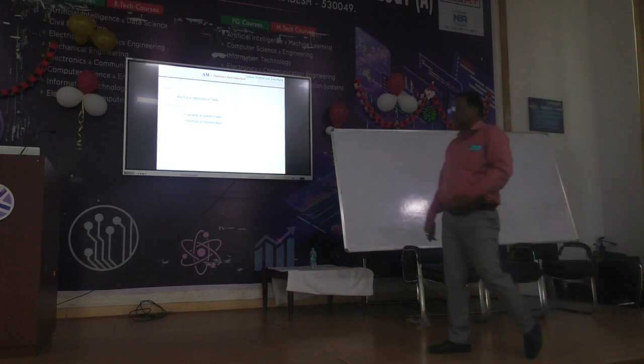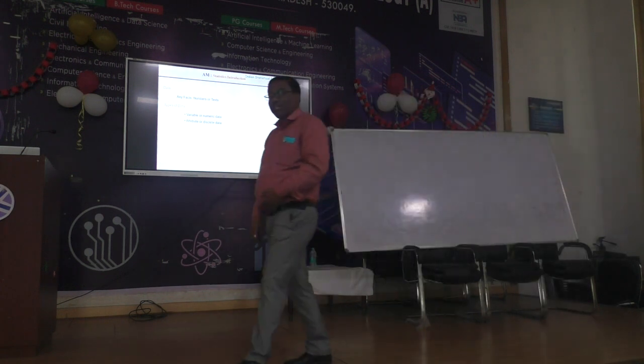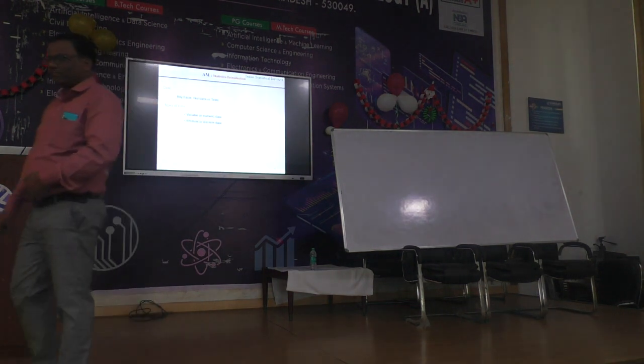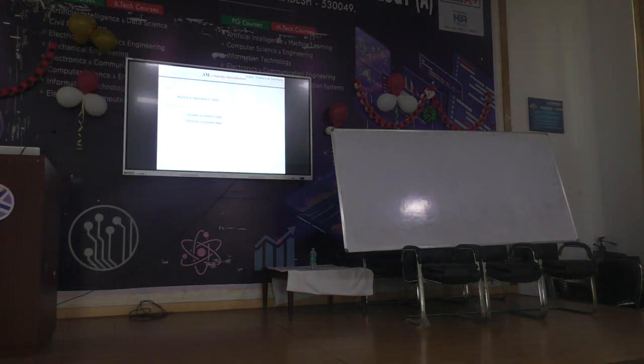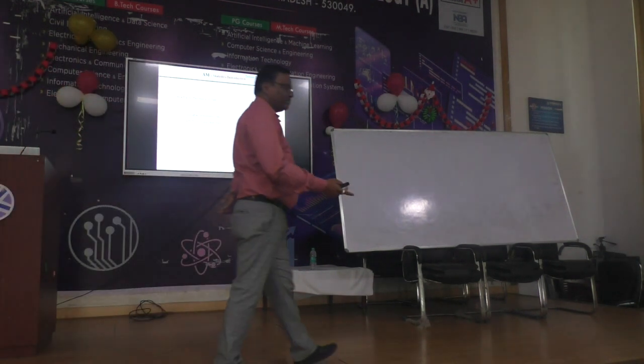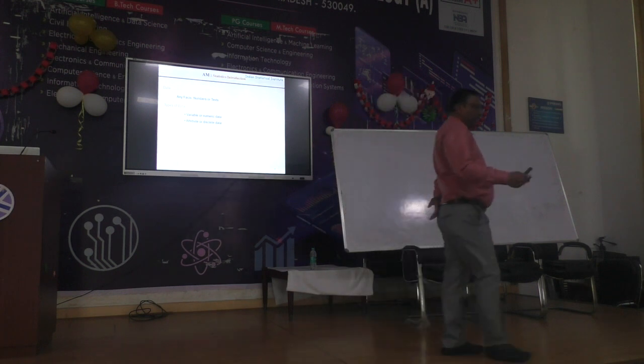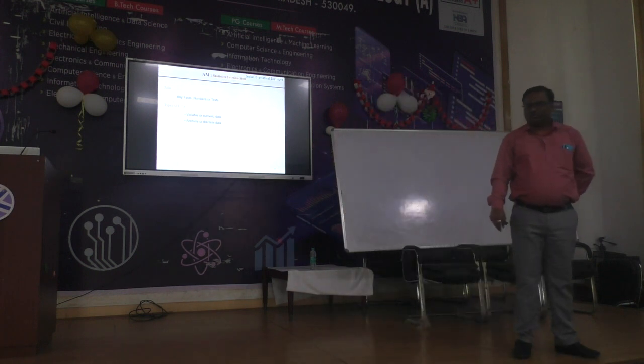What is variable data? Variable data is nothing but continuous data, where it is in number form. Time is a variable data, right? And attribute data means it is in text form, where you are telling that they are good or not good. So this kind of data is called attribute data.